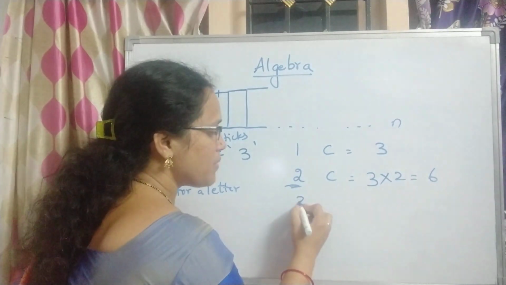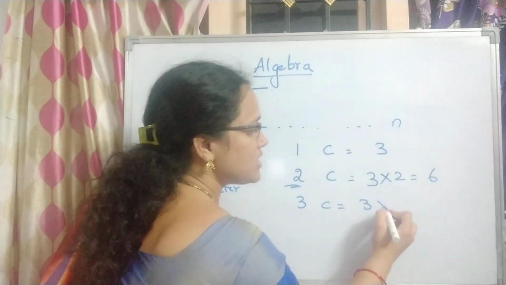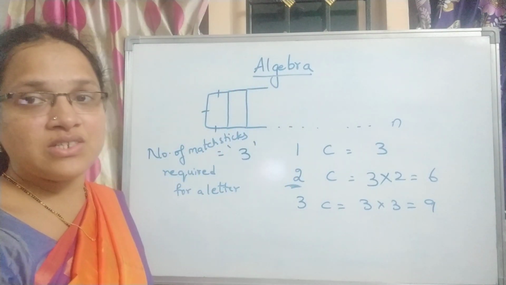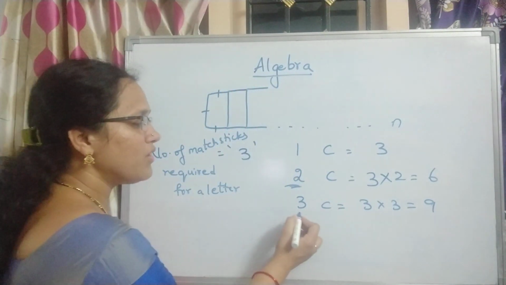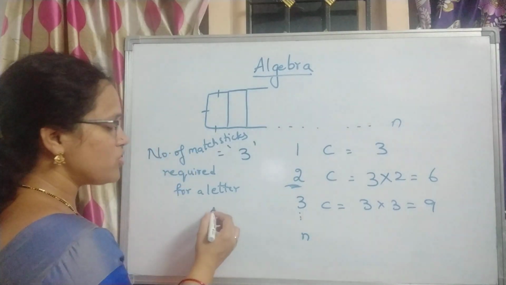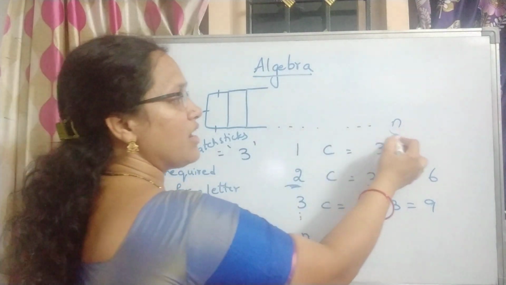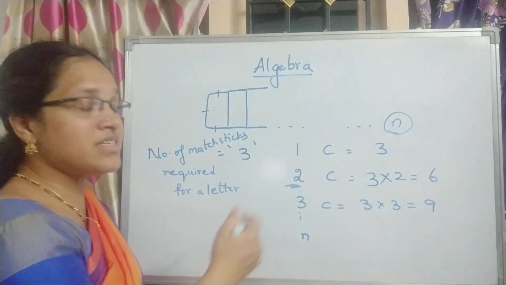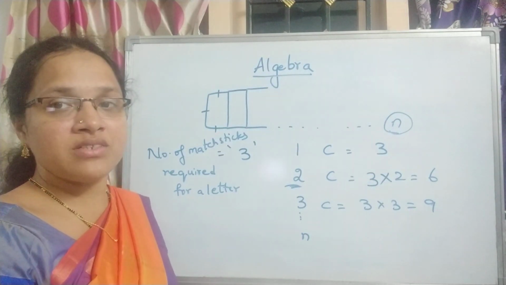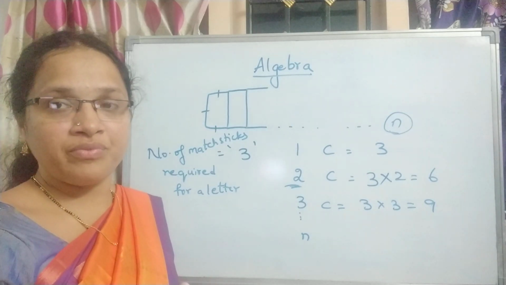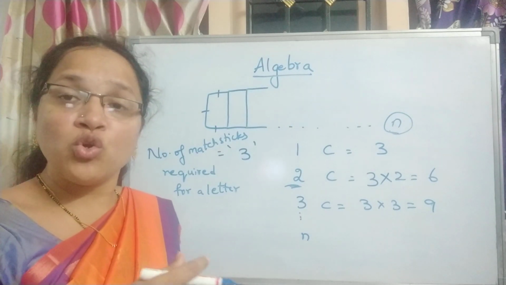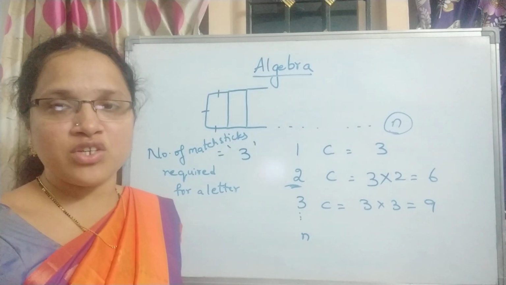Like that, suppose 3 C's are there. 3 times 3 makes 9 matchsticks required to make 3 C's. In a similar way, suppose there are n C's, we don't know how many there are. If there is a number, we will really know it. Suppose I tell you 10 C's, 10 into 3, 30 matchsticks. If you know the number, it is really very easy for us to understand.